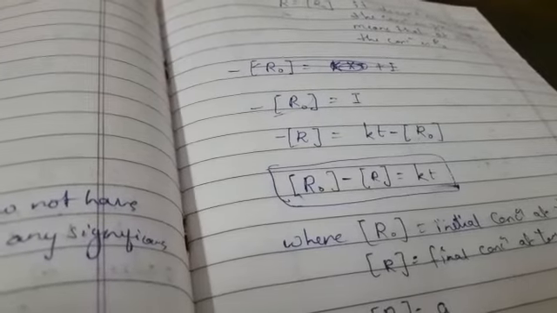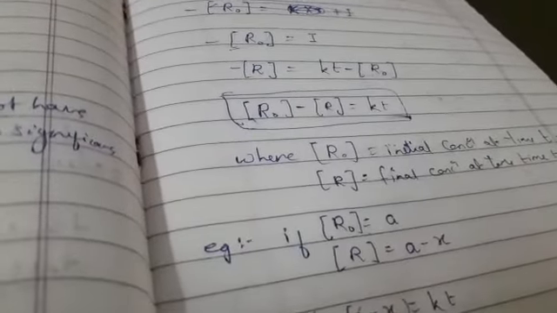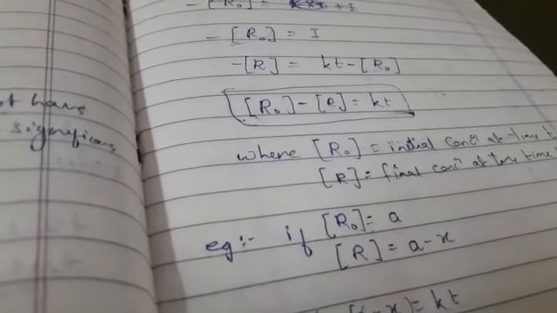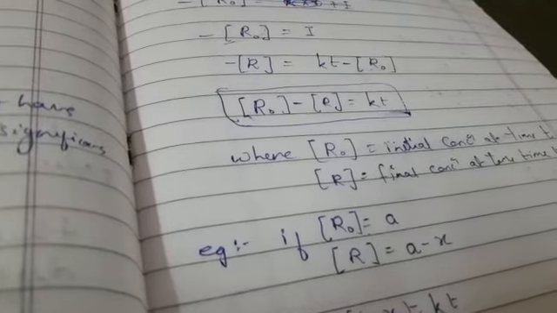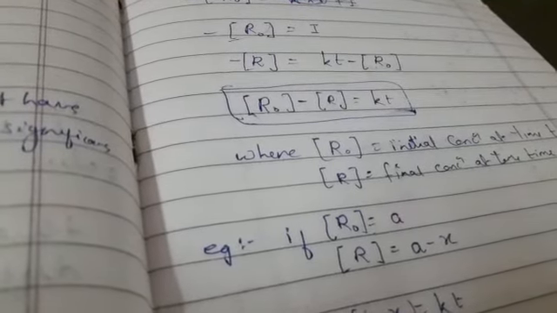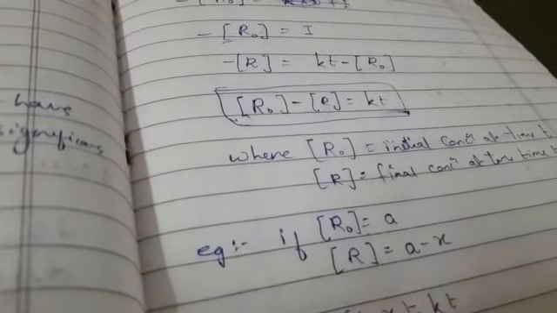R naught is the value of I that we have put in the above equation. Now by taking the similar terms together, concentration of R naught minus concentration of R is equal to kt.